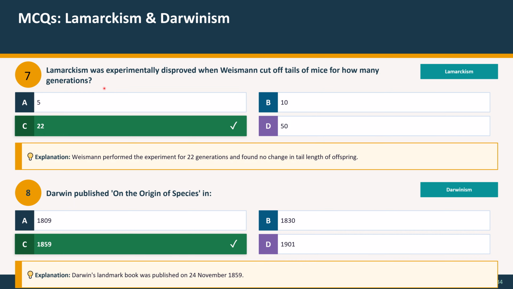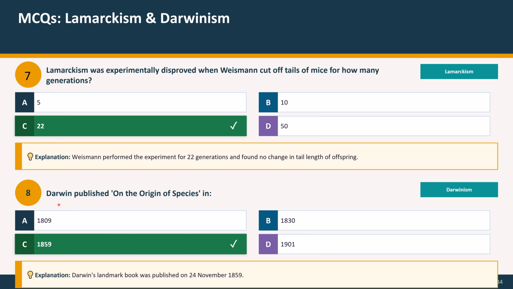Question 7: Lamarckism was experimentally disproved when Weismann cut off the tails of mice for how many generations? Option A, 5, option B, 10, option C, 22, and option D, 50. And the correct answer is option C, 22. Explanation: Weismann performed the experiment for 22 generations and found no change in tail length of offspring.